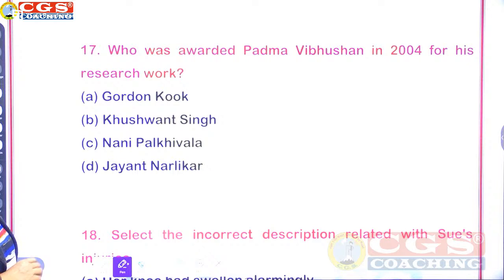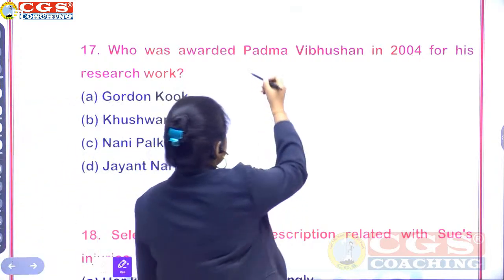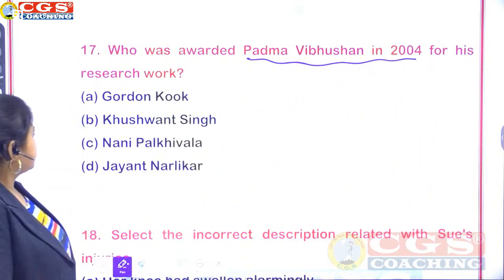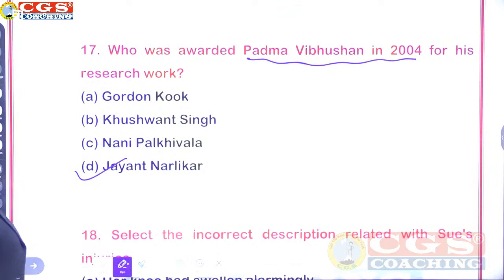Question number 17. Gordon, Khushwant, Nani or Jayant? Padma Vibhushan in 2004. If you don't know, you can remember it. The right answer here is Jayant Narlikar.